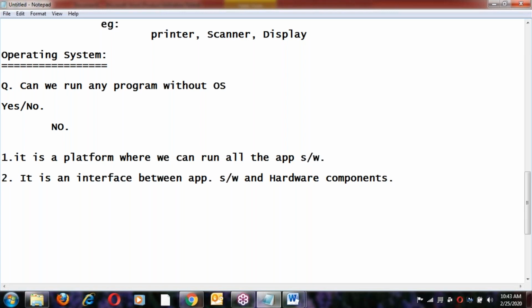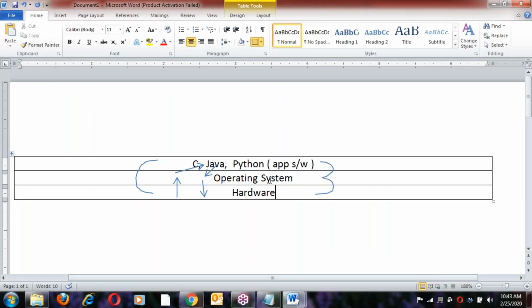So it's a platform where we can run all the application softwares. Next, it's an interface between application software and hardware components. To communicate between hardware and application software, every OS has its own input output library. Using the input output library, it can communicate between application software and hardware components.